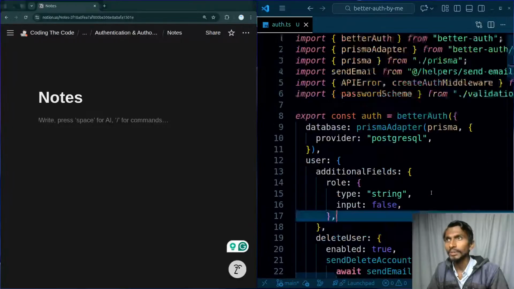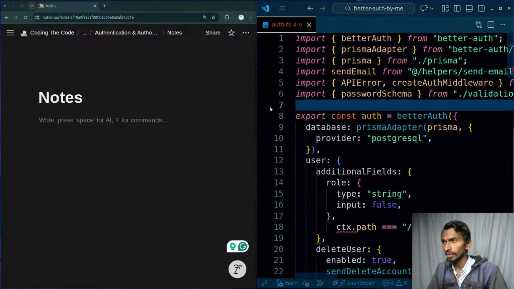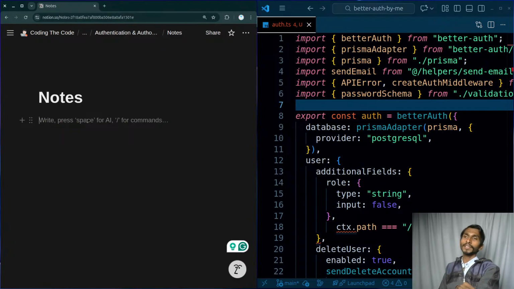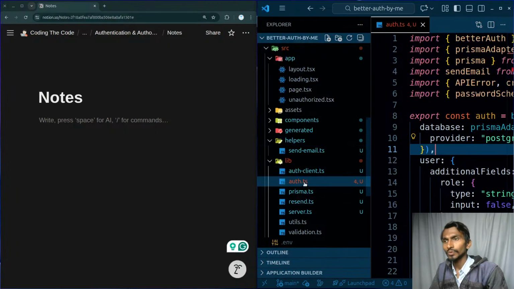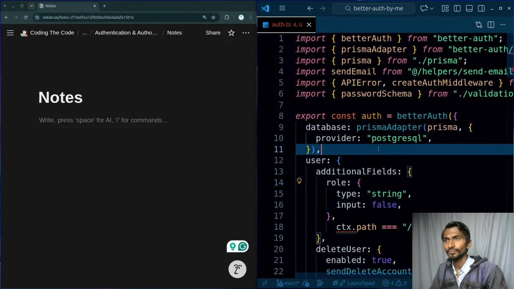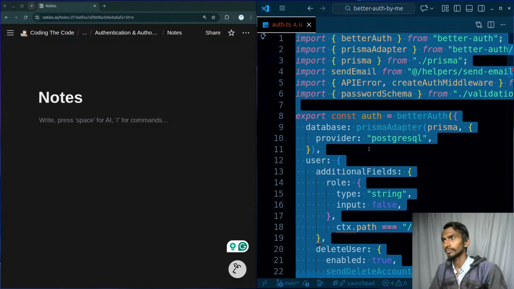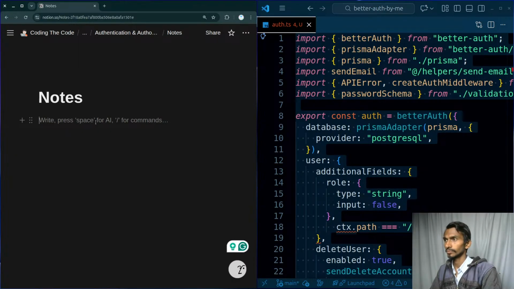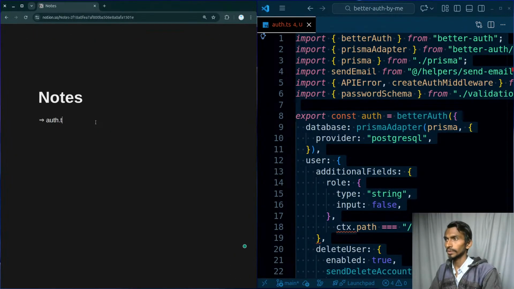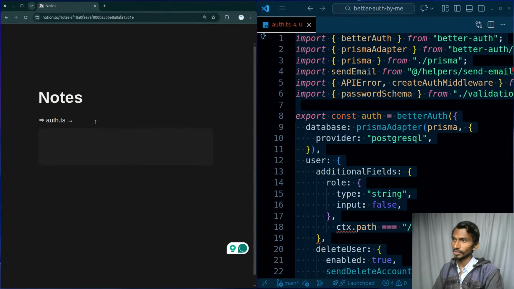So first of all is gonna be this one, auth.ts file, and mainly auth related code should be there. That's it. No need to worry about any other things. So first of all, auth.ts is gonna be here. Auth.ts. This is not the best way.